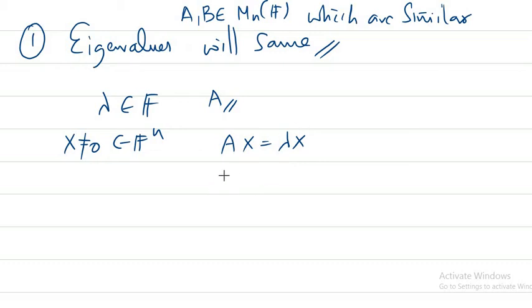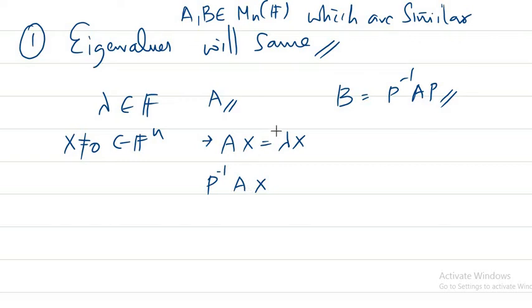Now we are going to check whether A and B, where B is P inverse AP, have the same eigenvalues, so I multiply with the matrix P. I have started with this step.